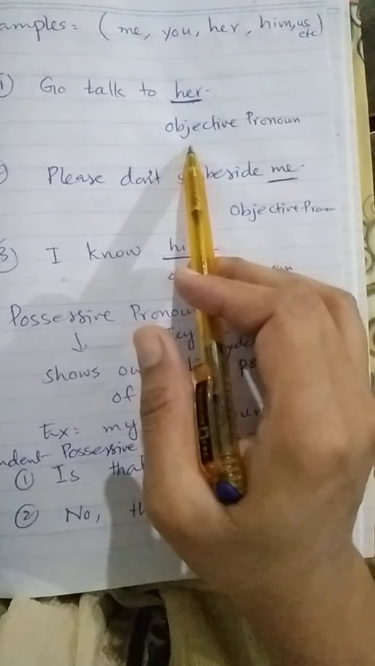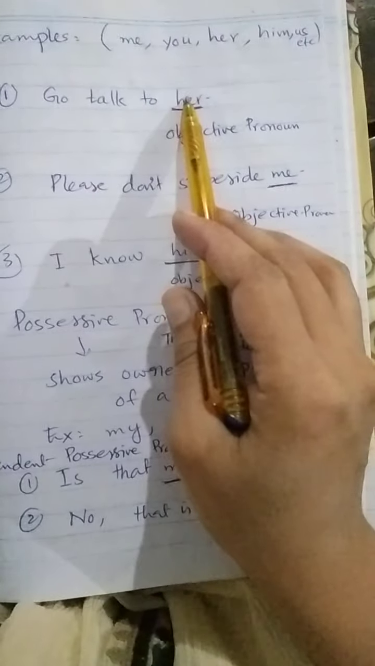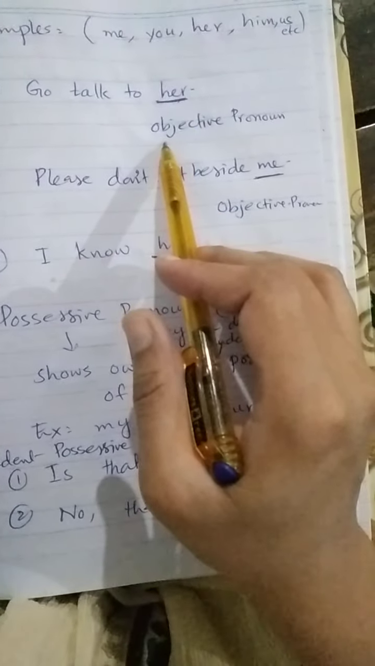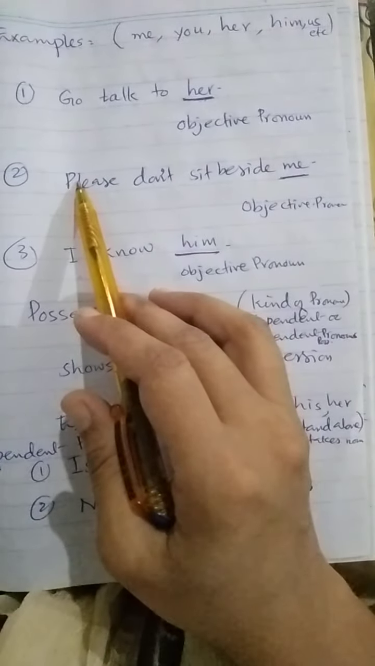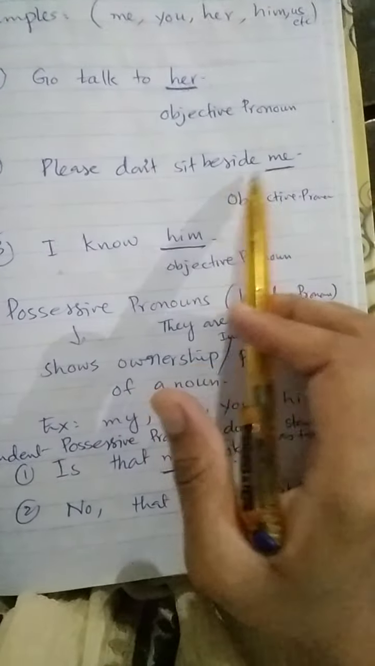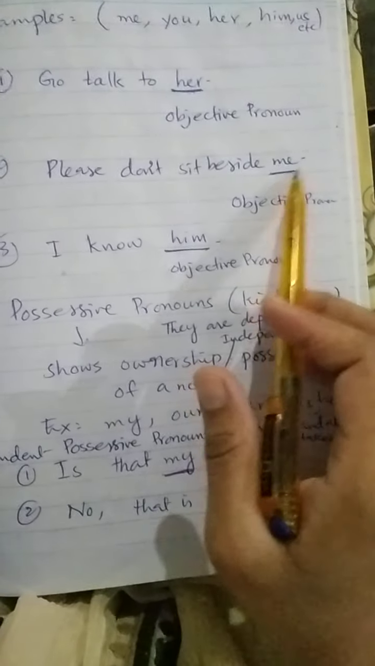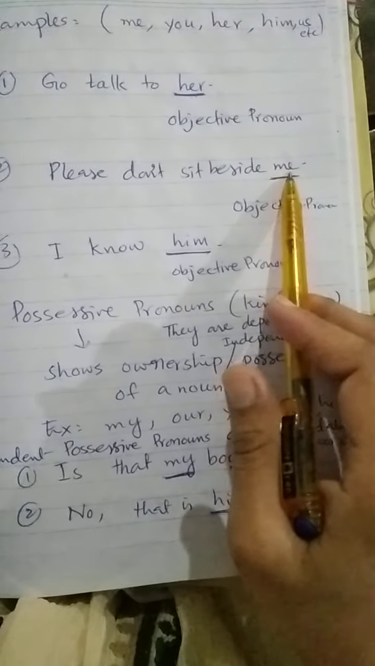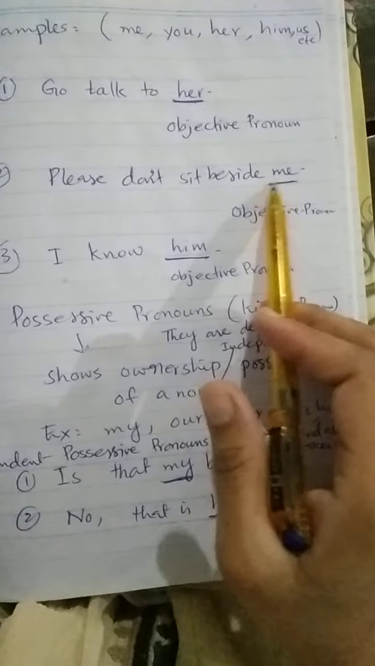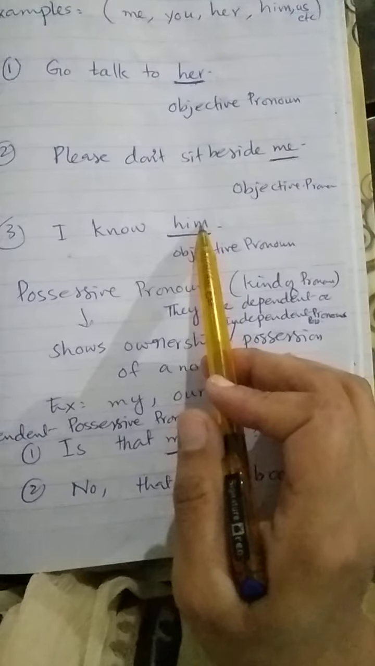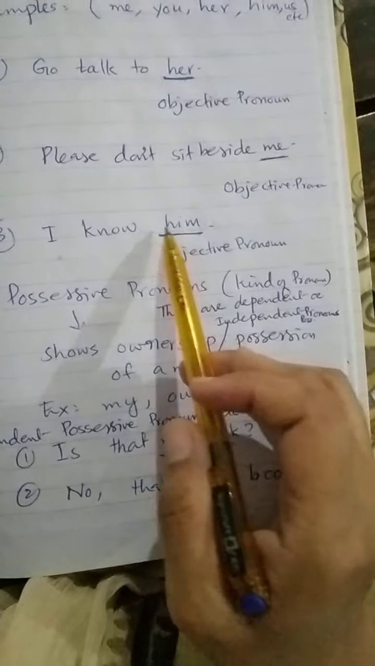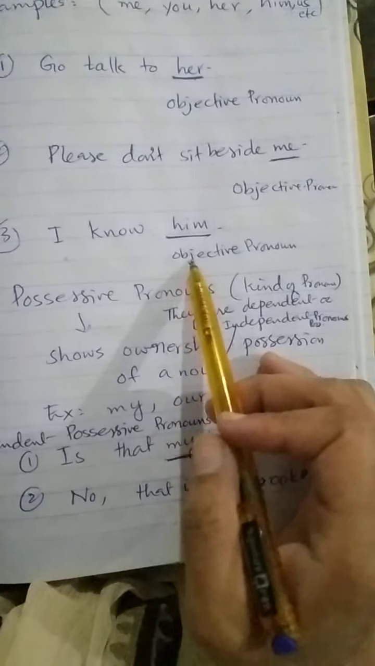Number one, go talk to her. Her is here an objective pronoun because it is used as an object and it is a pronoun, so it is known as an objective pronoun. Number two, please don't sit beside me. Me is here an objective, the object of the sentence, and it is a pronoun, so it is known as an objective pronoun. I know him. Him is the object of the sentence and it represents a pronoun, so it is known as an objective pronoun.